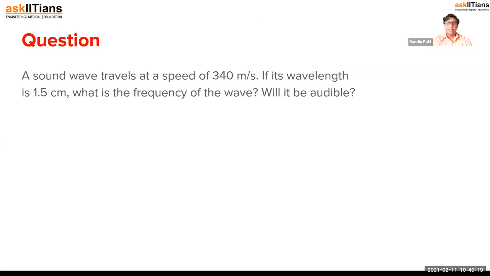Now we have seen that at room temperature it is 346, or sometimes they will give you 330 to 340. It obviously depends on the temperature also. We know if the temperature is high, the speed becomes higher. Normally we take the speed of sound as 332 or 330 or 340. So 340 makes the calculations easier. So we can say the speed of sound is 340 meter per second.